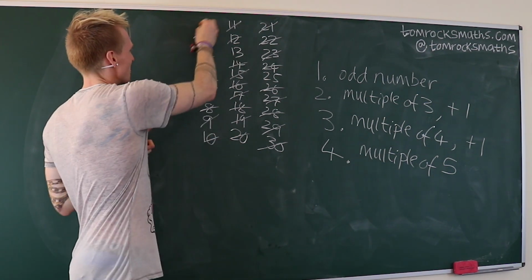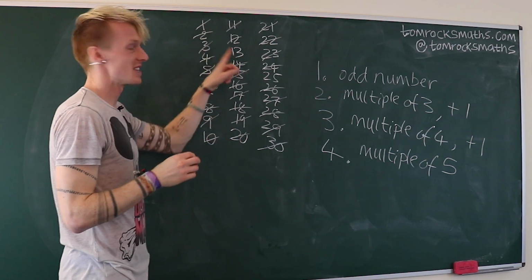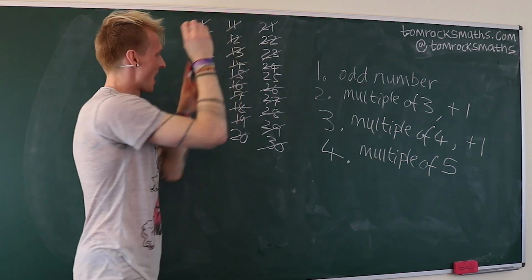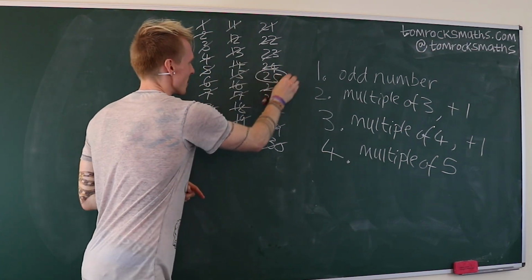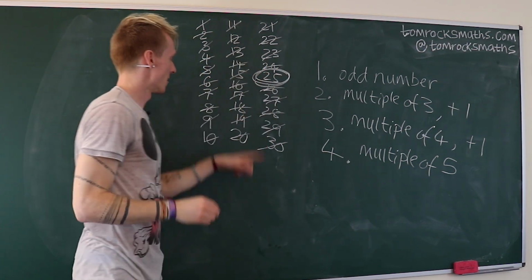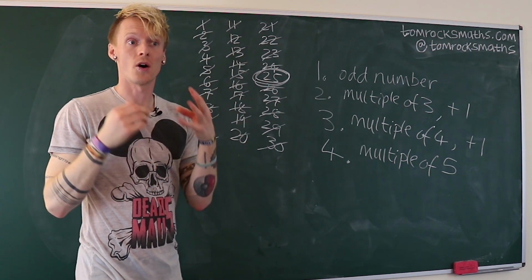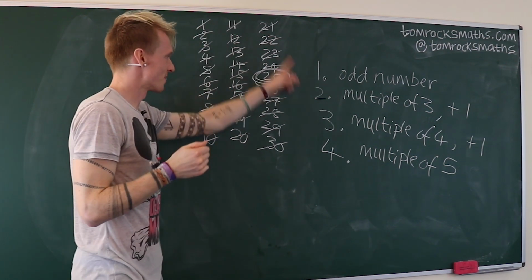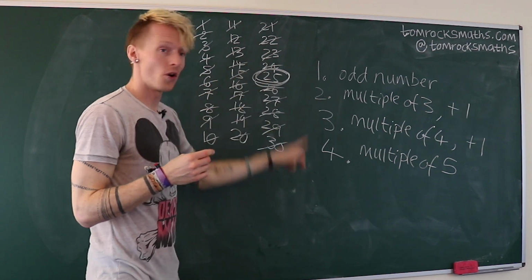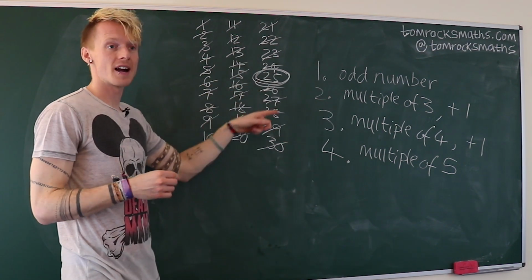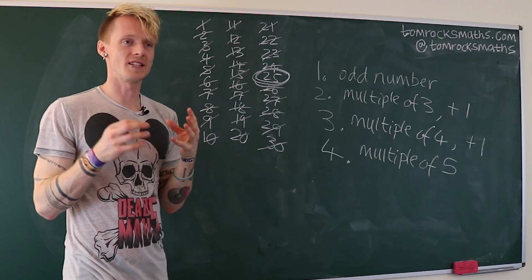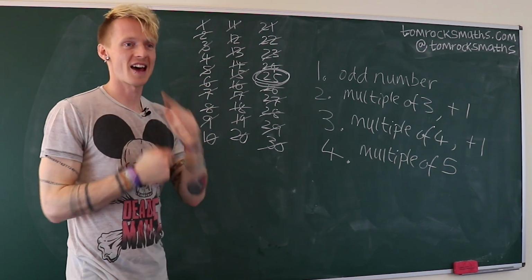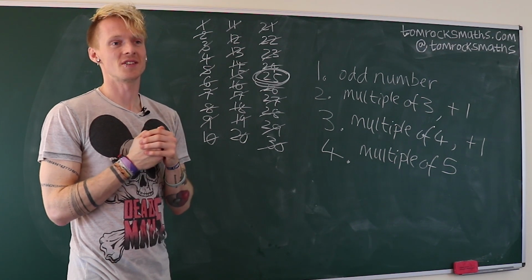So 1 fails, 13 also fails, and that leaves 25, 5 times 5, as the only remaining number in the first 30 positive whole numbers. So the answer, satisfying the 4 rules, is 25, and so the class size is 25. Ada's class has 25 people, and that is the solution to today's puzzle.